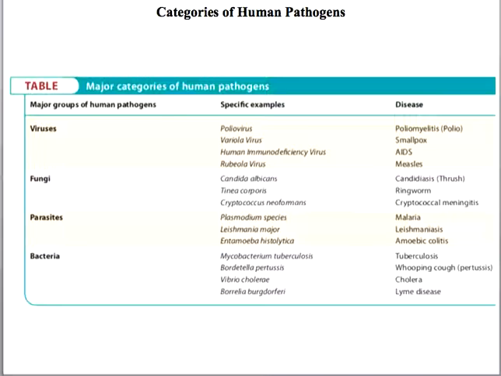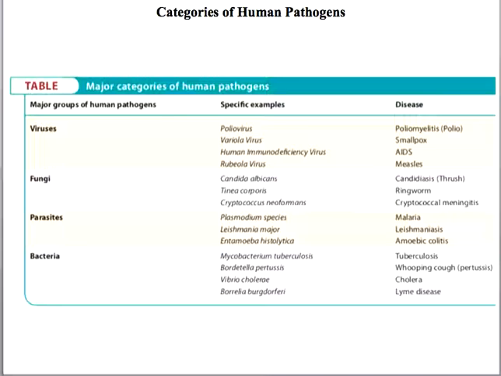Then there are also protozoan parasites like Leishmania major that causes leishmaniasis. Then there is Entamoeba histolytica that causes amoebic colitis. So you have to know that parasites are microorganisms. Parasites are organisms that cause damage to the host and they are metabolically dependent on the host.